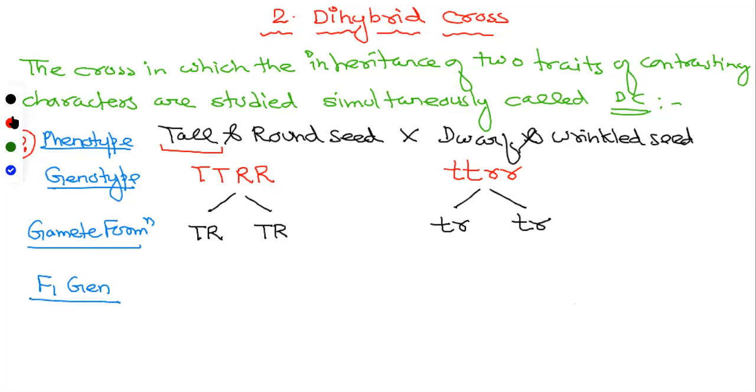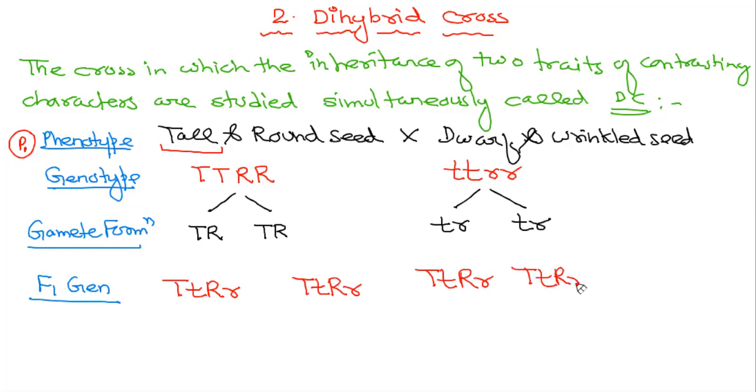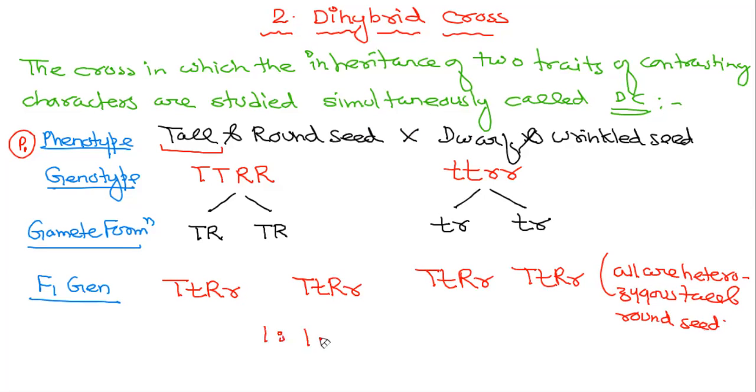So the F1 generation will be TtRr, TtRr, TtRr, TtRr. It means all are heterozygous, tall and have round seeds. So here the ratio is 1:1:1:1. Right? Yes, ma'am.